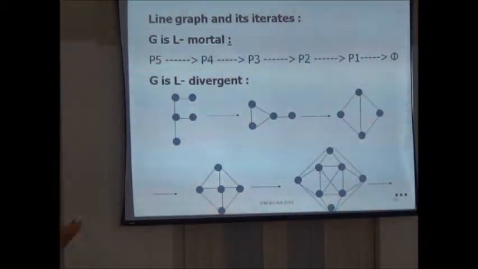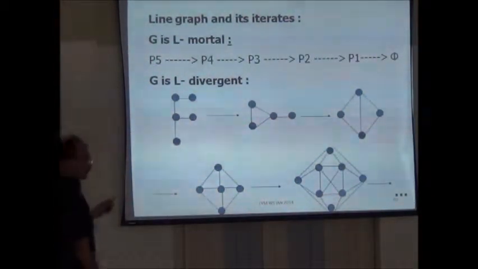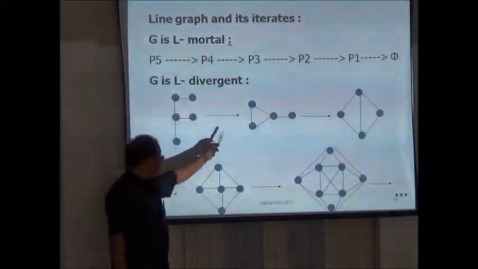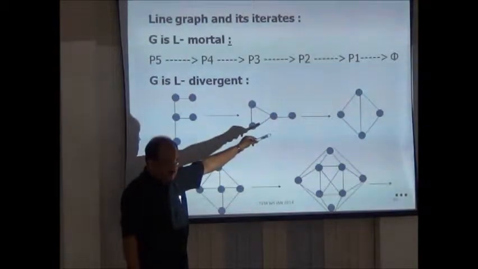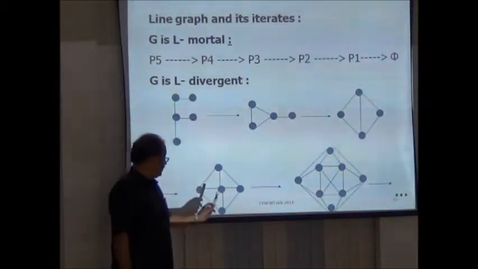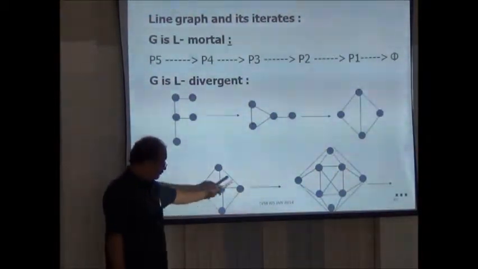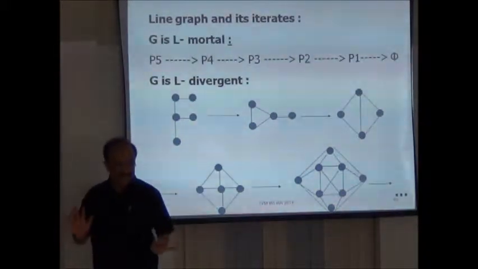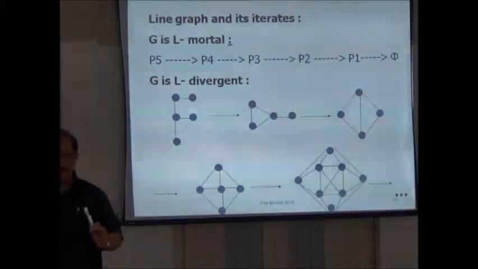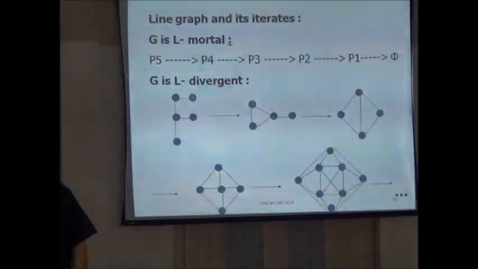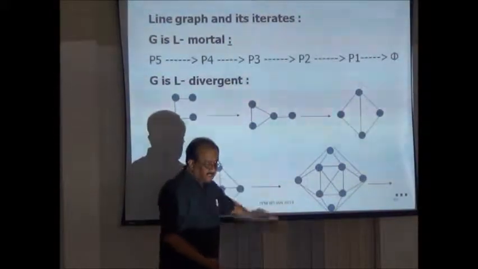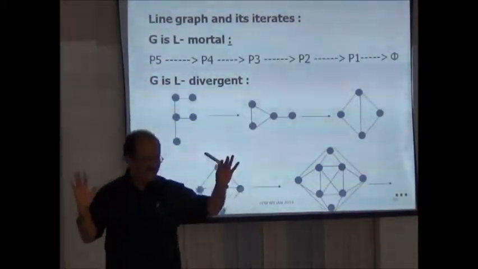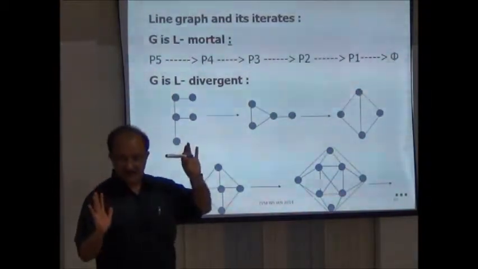Look at the second example. If you take this F graph, its line graph is that, K4 minus E. The line graph of K4 minus E is this. The line graph of this is this. Now you are in danger, because this graph is going to grow. The line graph of this graph is going to be a huge graph. So even after 10 steps, it becomes highly big, very huge.